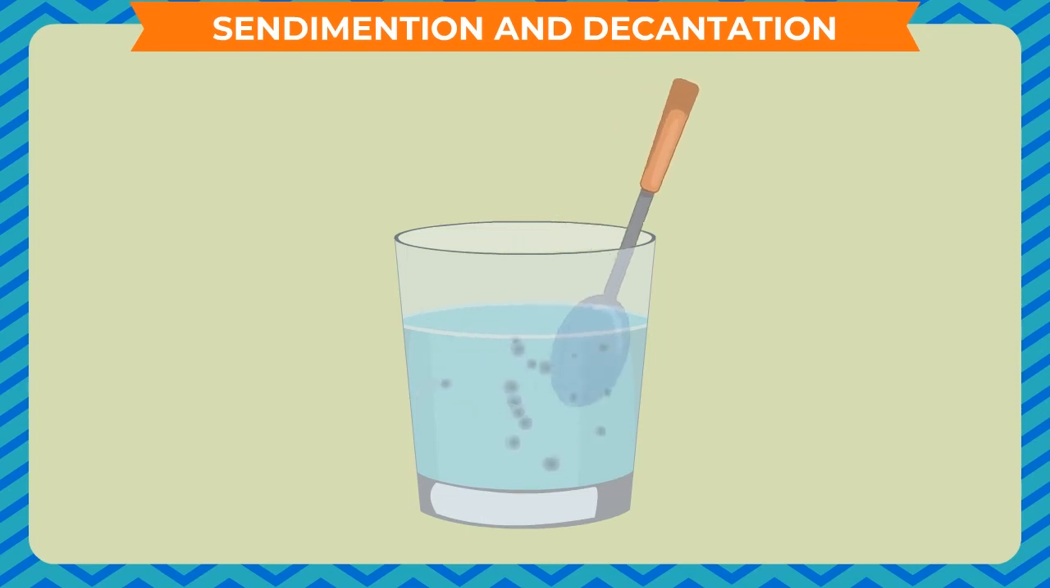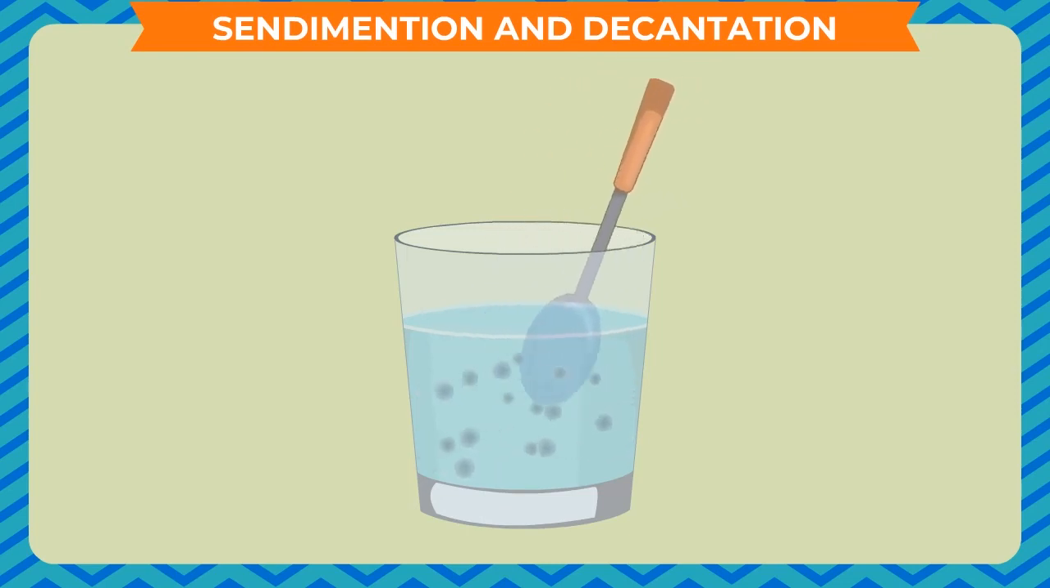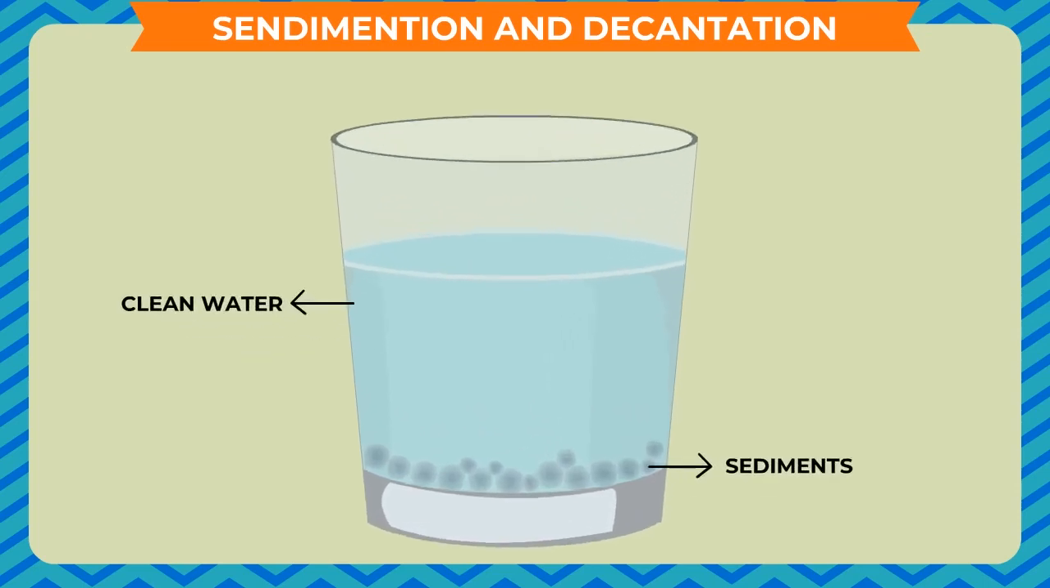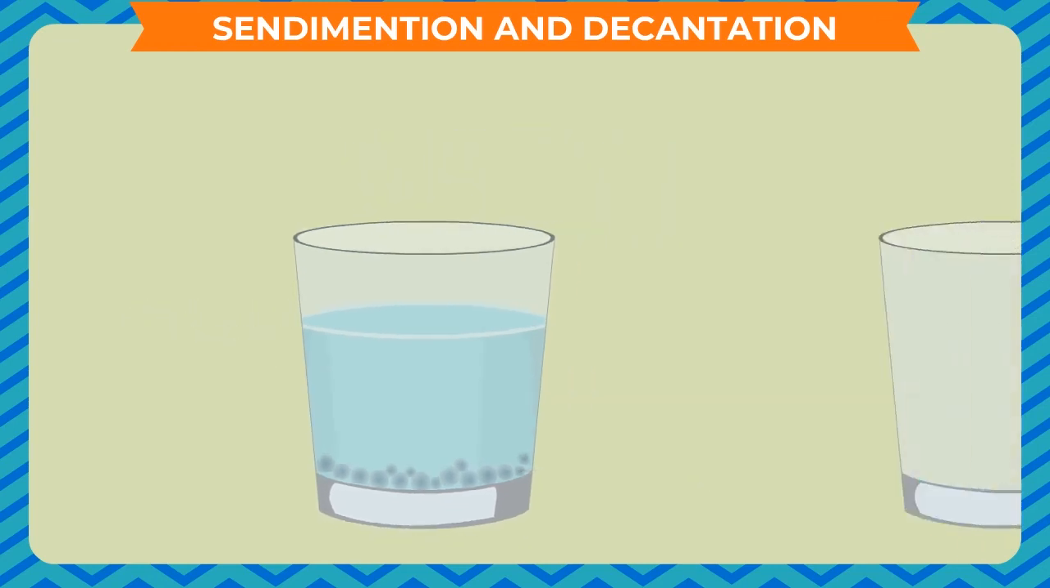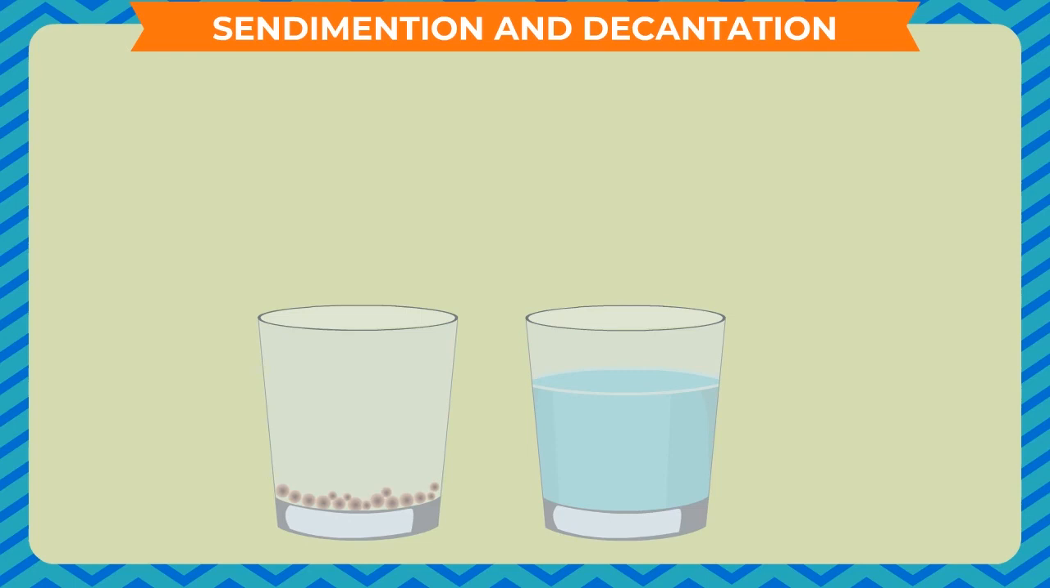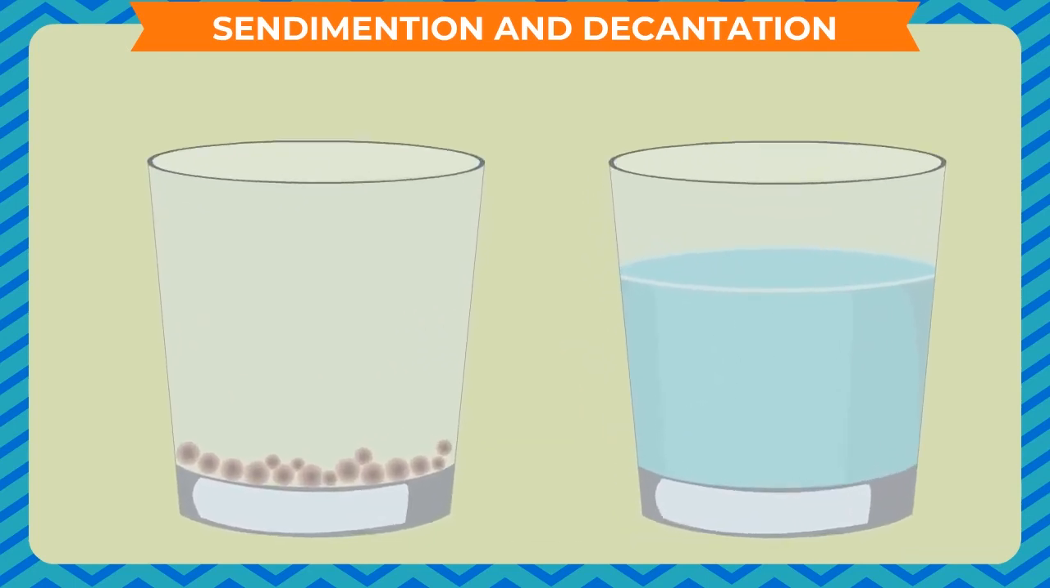Sedimentation and decantation. Add some sand to a glass of water and stir it. Leave it for 15 minutes. Now, observe the glass carefully. You will see the sand particles settled at the bottom of the glass. The water above the sand particles is clean. The sand that settles down is called sediment, and the process is known as sedimentation. Now, pour the clean water into another glass slowly without disturbing the sediment. The sediments are separated from water. The process of pouring water is called decantation.